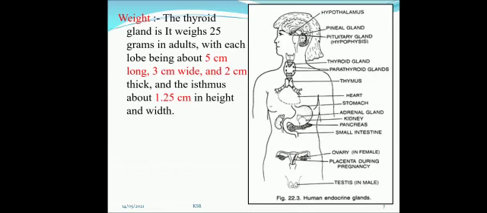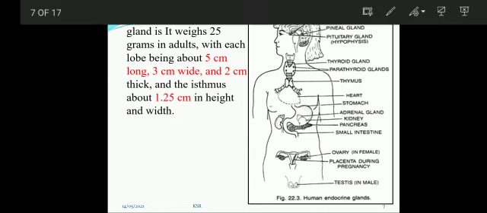You can see here, this is the location of the pituitary gland. The location of the pituitary gland is shown here. Here it is located. Then here the thyroid gland. The thyroid gland is located here. Then the pancreas, which is partially an endocrine and partially an exocrine gland.